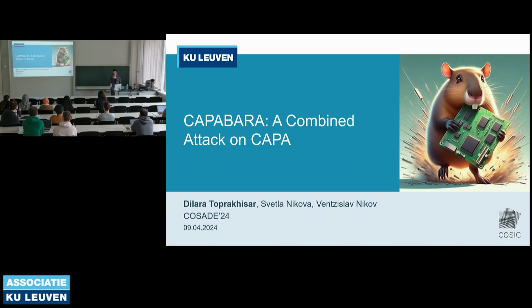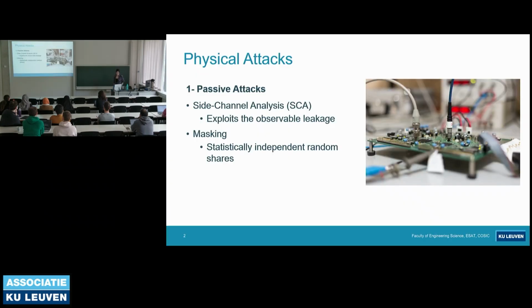So I already talked about combined attacks, and let's see what they are. Cryptographic algorithms are designed to be secure against cryptographic attacks, but the implementations of them are still vulnerable to physical attacks that are targeting the physical characteristics of the implementations. So we have three types of physical attacks. First, side channel analysis, and this is a passive kind of attack. Side channel analysis exploits the observable leakage arising from the physical characteristics of the implementations, like power consumption or timing of the encryption, or whatever the cryptographic computation is.